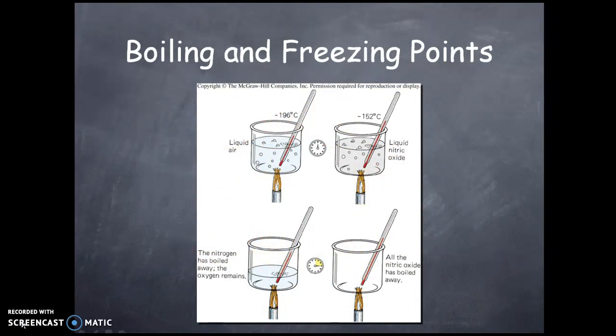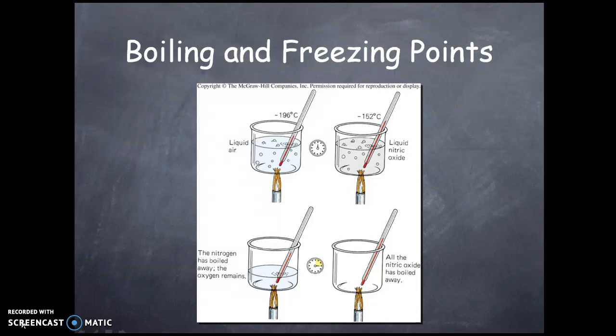Boiling and freezing point temperatures. If it's liquid air, its boiling point temperature is negative 196 degrees Celsius. When you heat it up, you can see that nitrogen has boiled away and the oxygen remains. And if it's liquid nitric oxide, which is 152 degrees Celsius, then when you heat it, all the nitric oxide will be boiled away.